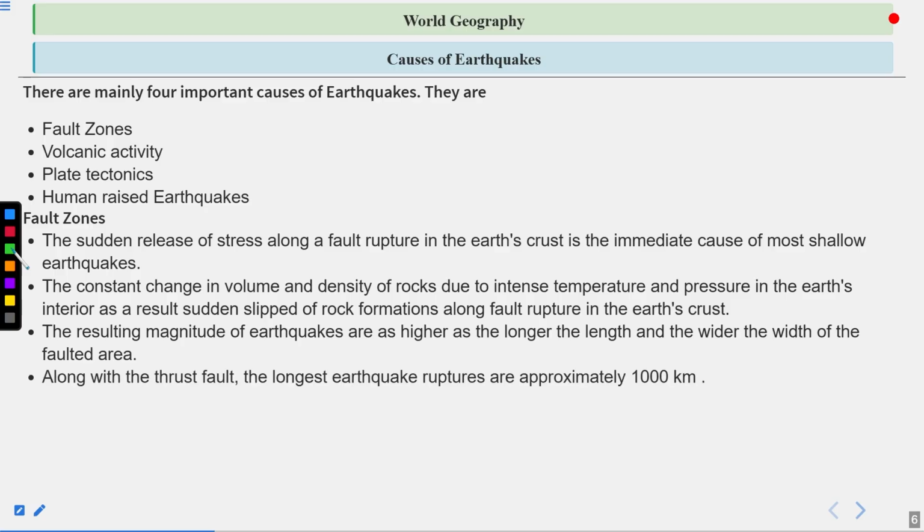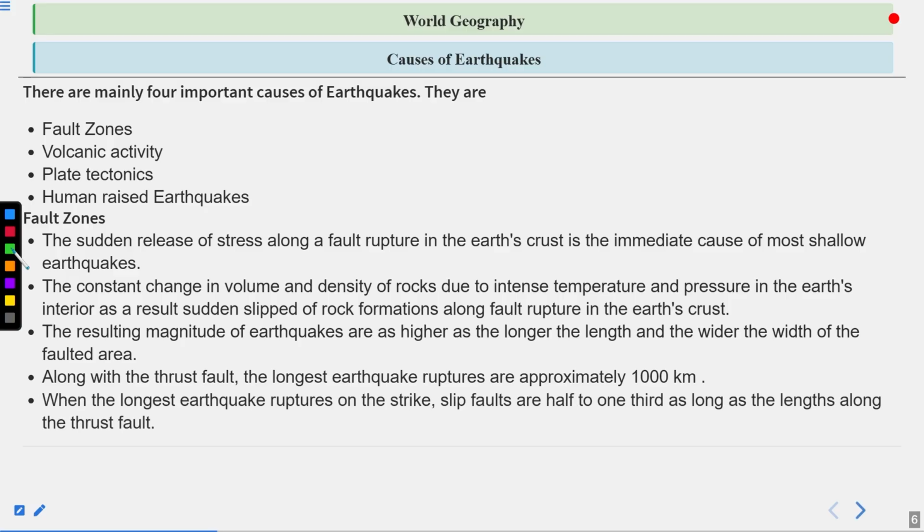Along with the thrust fault, the longest earthquake ruptures are approximately 1000 km. The longest earthquake ruptures on strike-slip faults are half to one third as long as the lengths along the thrust fault. So I hope this point is really clear to all of you: what fault zones are and what the different characteristics are because of which earthquakes occur.